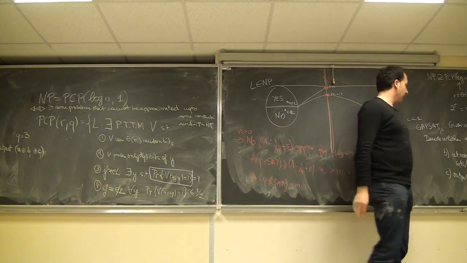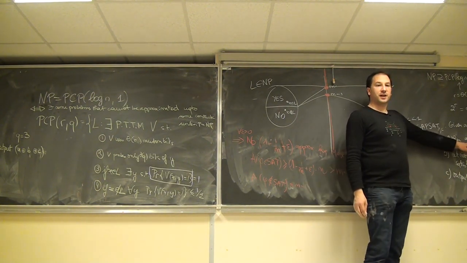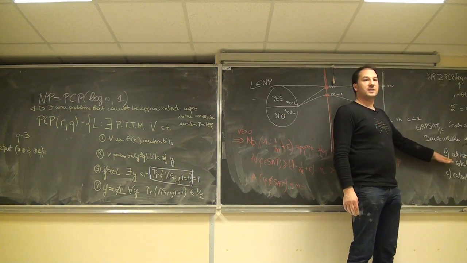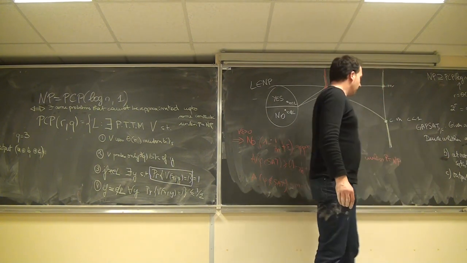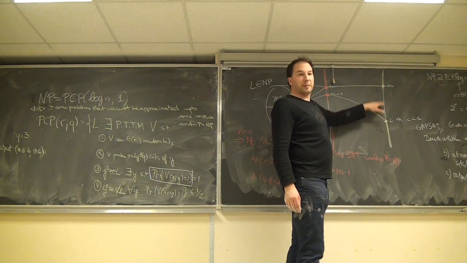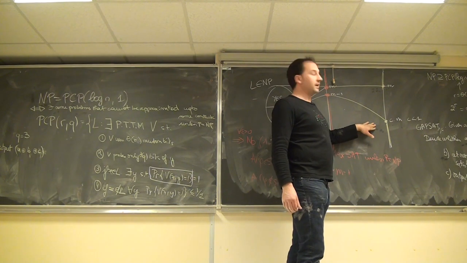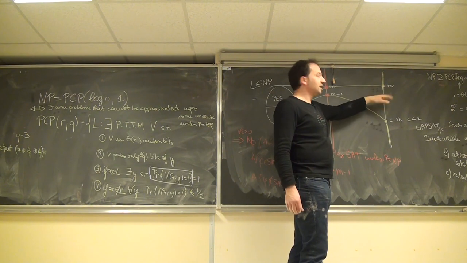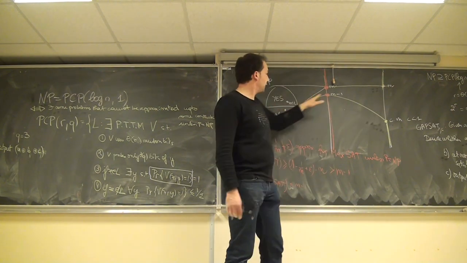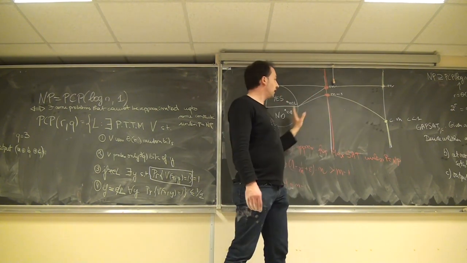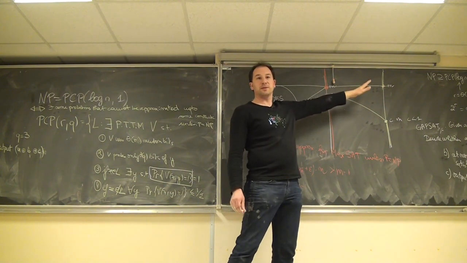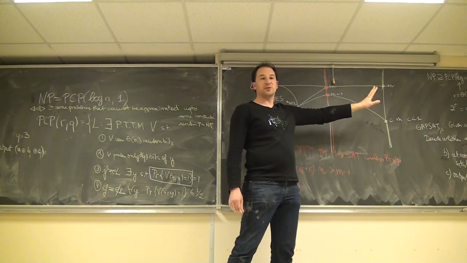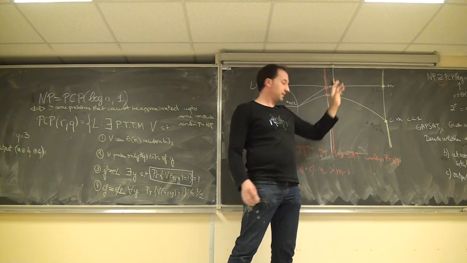So we want the algorithm to be able to recognize the case where phi is satisfiable from the case where at most cm clauses of phi are satisfiable. So Gap SAT is exactly solving this problem: deciding whether we are here or there. We don't care about the intermediate case because this is exactly the gap. Nobody is sent there, so the algorithm is allowed to do whatever at this position.